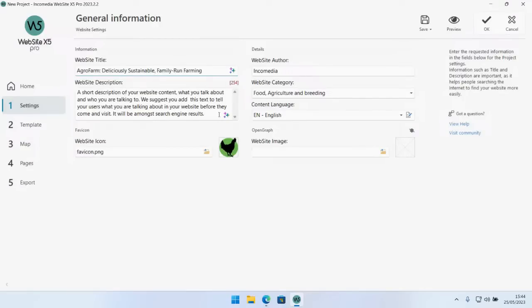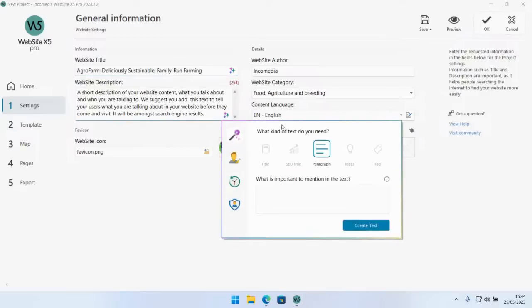So now we need a website description. Before getting the description we need, I would like to focus on one particular thing. When you ask the AI to provide the description, it's not going to produce something based only on the input you provided, but it's going to be keeping in mind the title of the website as well. So let's say I could also click on create text, and it would provide a description based solely on what the website title is. Of course, most of the time, this might not be ideal.